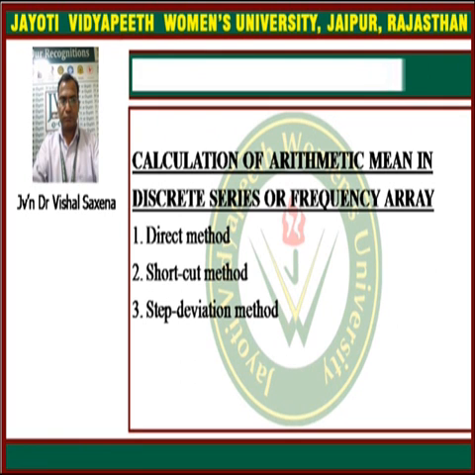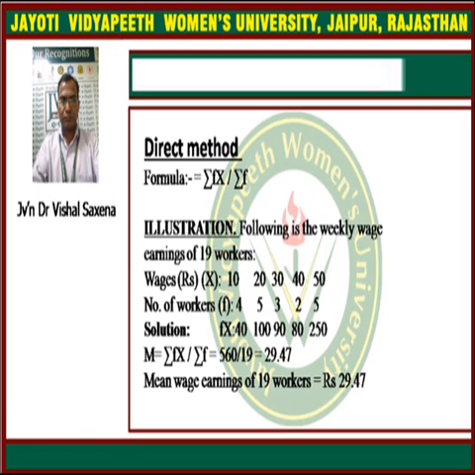Now next is the calculation of the arithmetic mean in the discrete series or the frequency array. Again we can calculate the arithmetic mean for the discrete series, or the ungrouped data. In this series the arithmetic mean can be derived in three ways: direct method, shortcut method and step deviation method. In the direct method the mean is given by summation fx upon summation f.